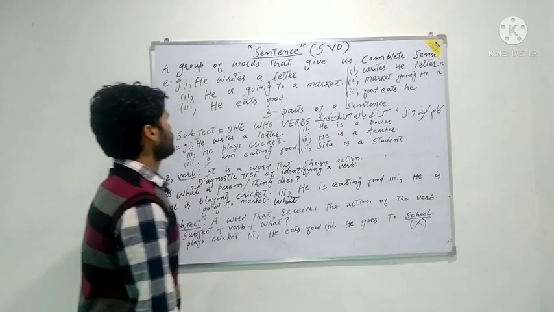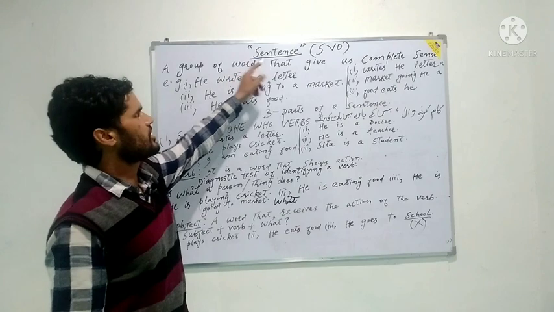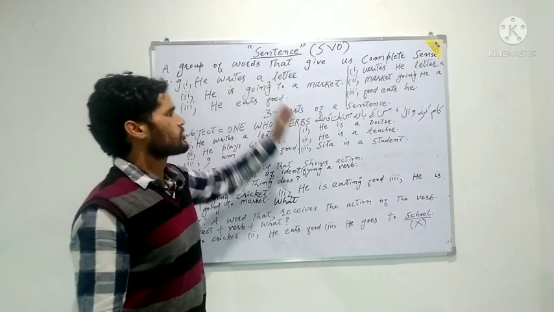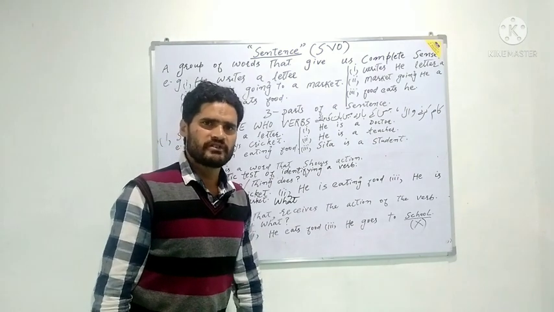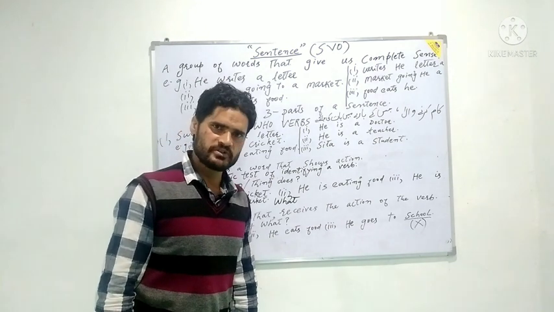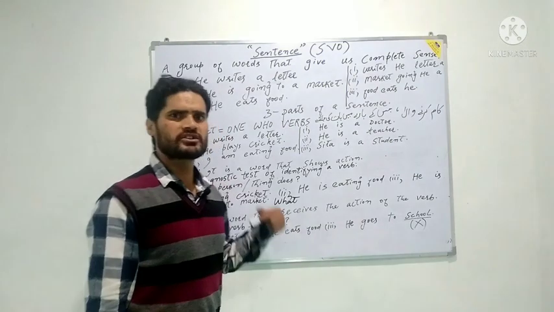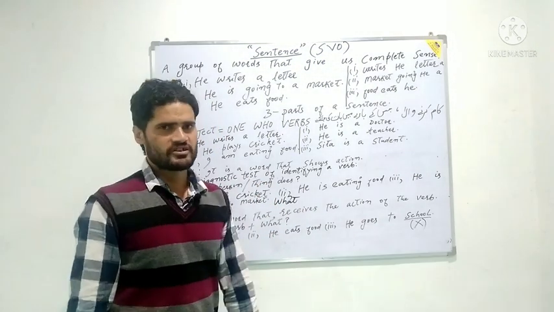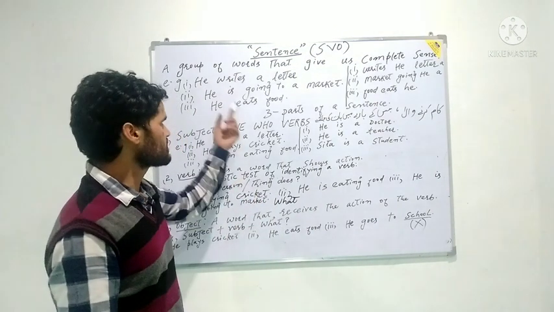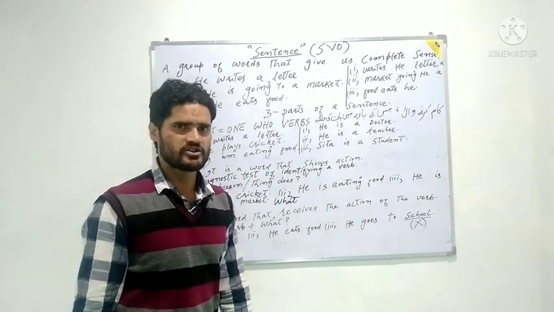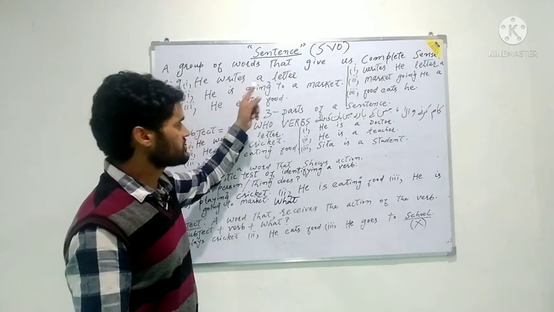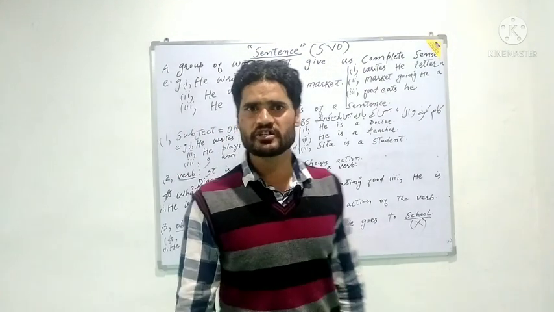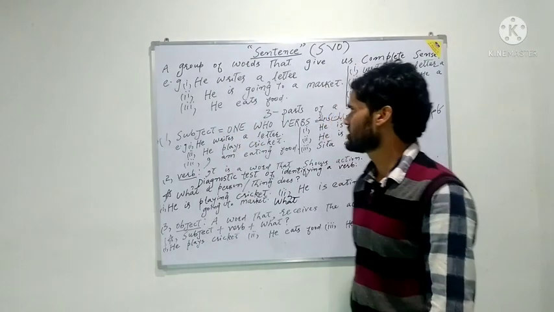First of all, we will look at the definition of sentence. It is a common definition of it. A sentence is a group of words that gives us complete meaning. When a group of words gives us a complete meaning, we are able to understand what this group of words means, then it is a sentence. He writes a letter. It gives us some sort of meaning, so it is a sentence. He is going to a market. We are able to figure out what it means, so it is a sentence. He eats food. We are able to understand what it means, so it is a sentence.